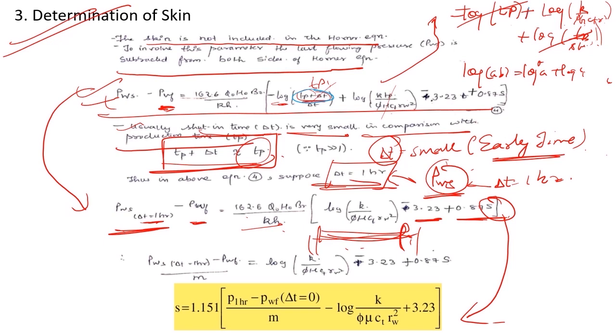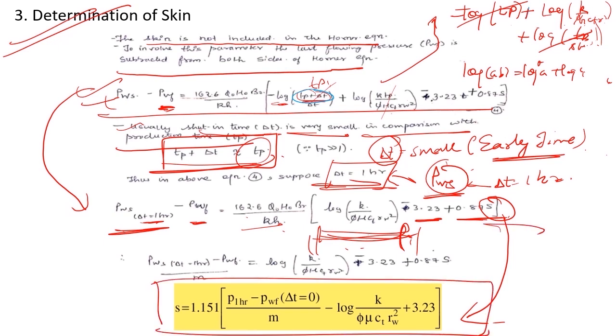On taking skin as the subject of the equation, the final answer for skin would be 1.151 into P at 1 hour, that is the shut-in pressure at 1 hour, minus PWF when my shut-in time was 0, whatever pressure PWF I had recorded, I will keep that, upon m, the slope, minus log k upon phi mu Ct r square plus 3.23.